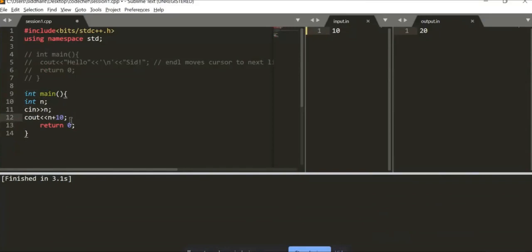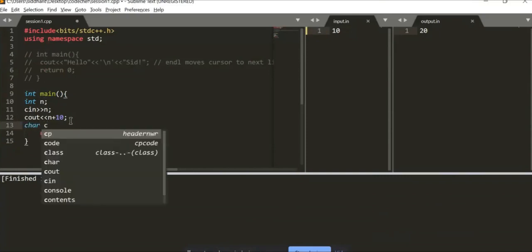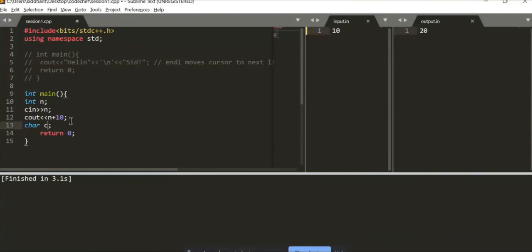Next up, we also have the other primitive data type, which is char. So let's take up a char c. Char is an interesting data type with just 1 byte of memory. So all it can store is just one single character, like A. So if I store A over here, I'm commenting this out. If I store A over here, we'll just see the output, and it should print A. Right?